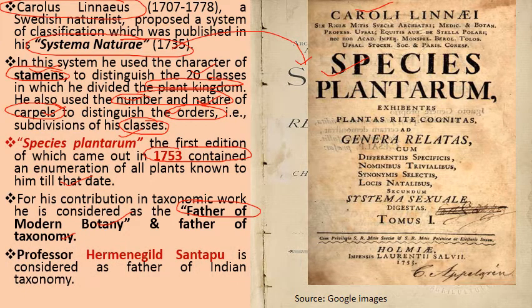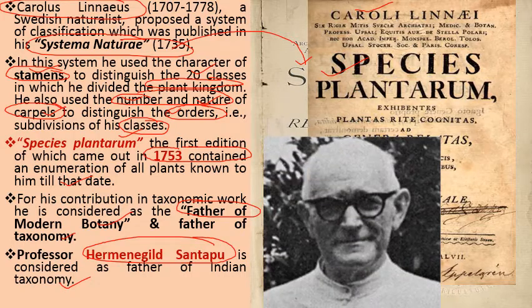And there was another taxonomist named Hermenegild Santapau. He is considered the father of Indian taxonomy. This is the photograph of Santapau, father of Indian taxonomy. Next comes fundamental components of taxonomy.